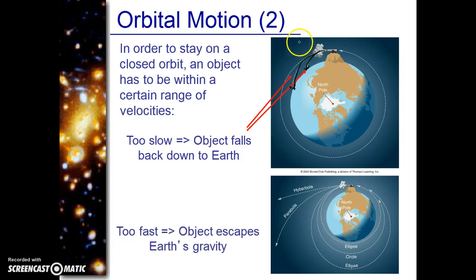And this time, guess what? We're too fast. What happens? Well, now it's going to escape the Earth's gravitational pull and it's out in outer space. No good. So it has to be just right.